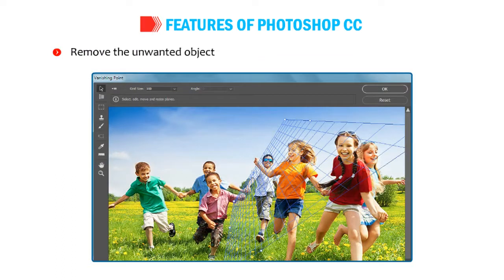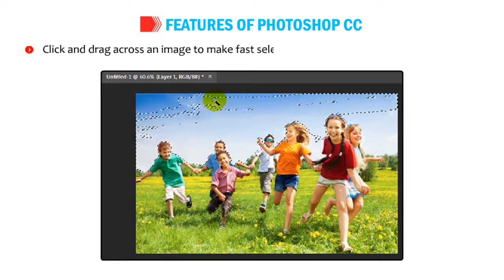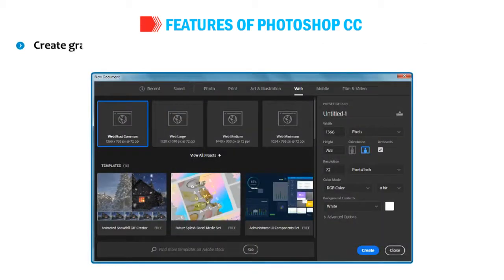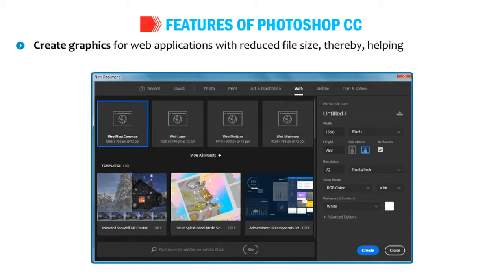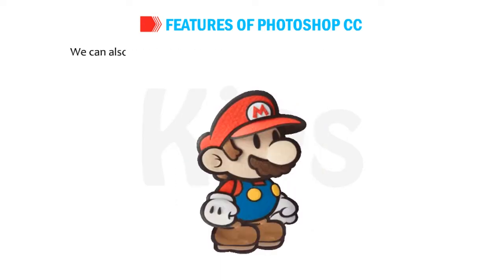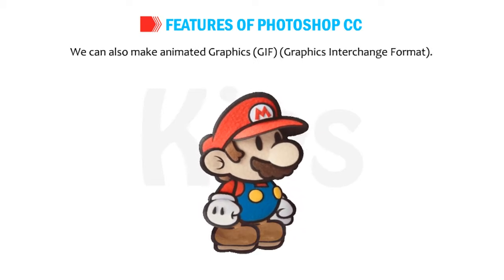Remove unwanted objects from the picture using the Vanishing Point tool. Click and drag across an image to make fast selections with the new Quick Selection tool. Create graphics for web applications with reduced file size, thereby helping in faster loading of the website. Files can be compressed by 10 to 50% of their original size. We can also make animated graphics, GIF, Graphics Interchange Format.